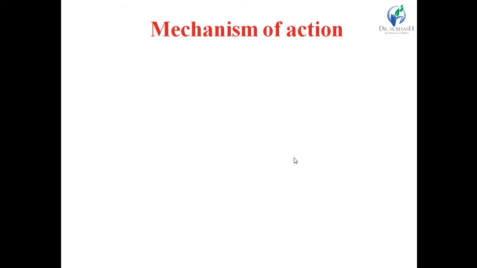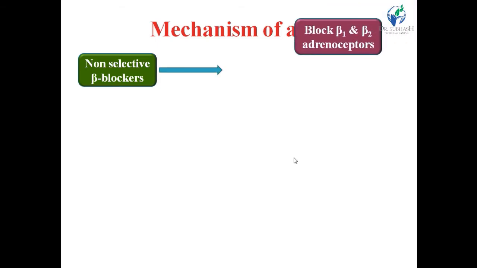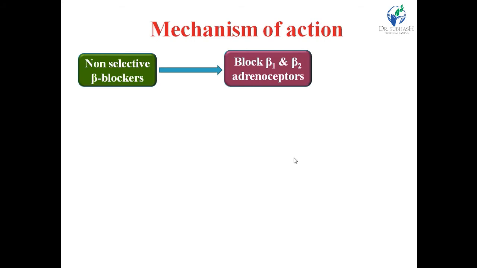Now, mechanism of action. Non-selective beta blockers bind with both beta-1 and beta-2 receptors, block them, and produce different effects related to the myocardial muscles.